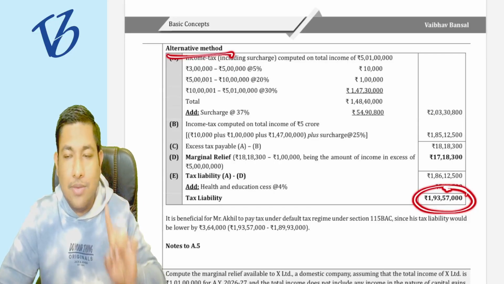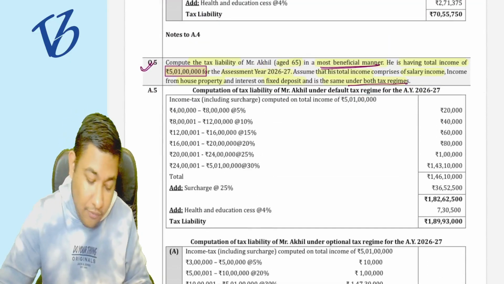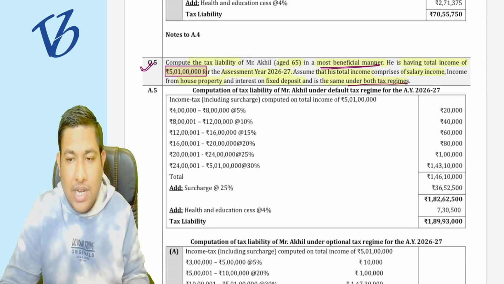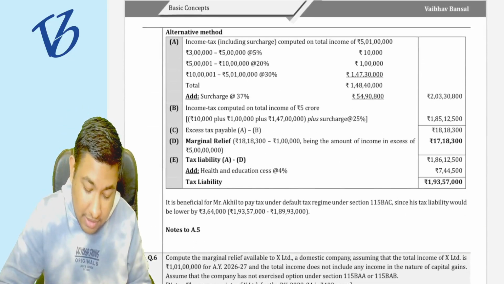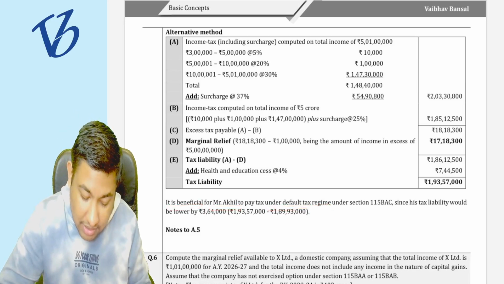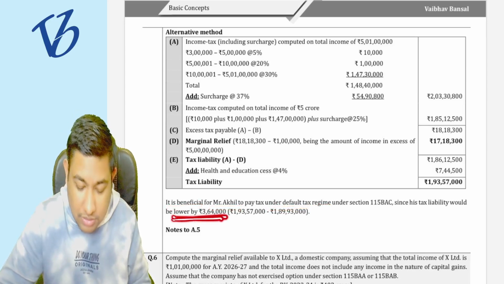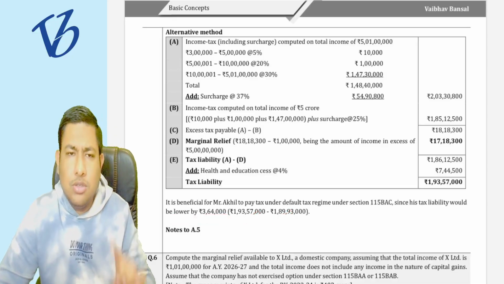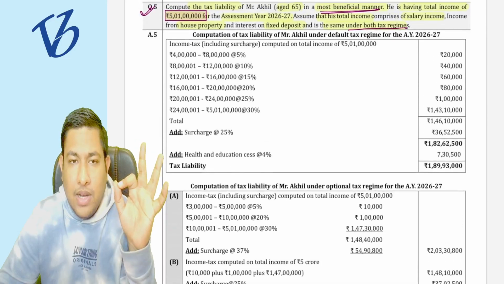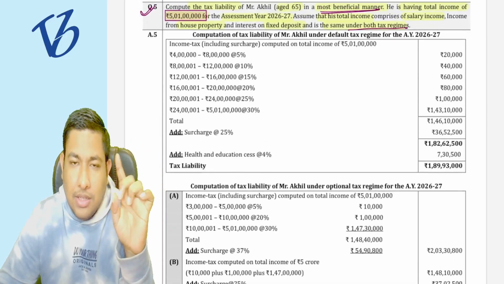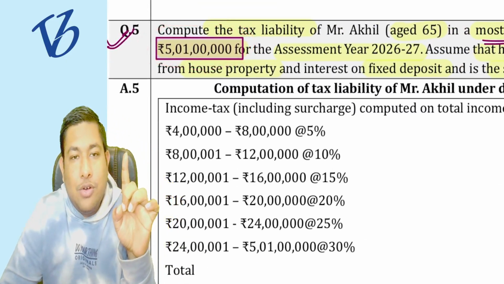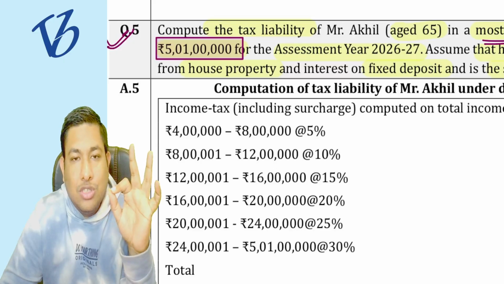So what is beneficial to the assessee? For the assessee, the default tax regime is beneficial because the tax liability is lower in that. So that is why they said that it is beneficial for Mr. Akhil to pay as per the default tax regime, because the tax liability is lower by 3,64,000. This minus this. Understood? Everything is going to be the same as what you have already done, but the only difference is that under the default tax regime on 5 crore 1 lakh rupees, there is no concept of marginal relief.